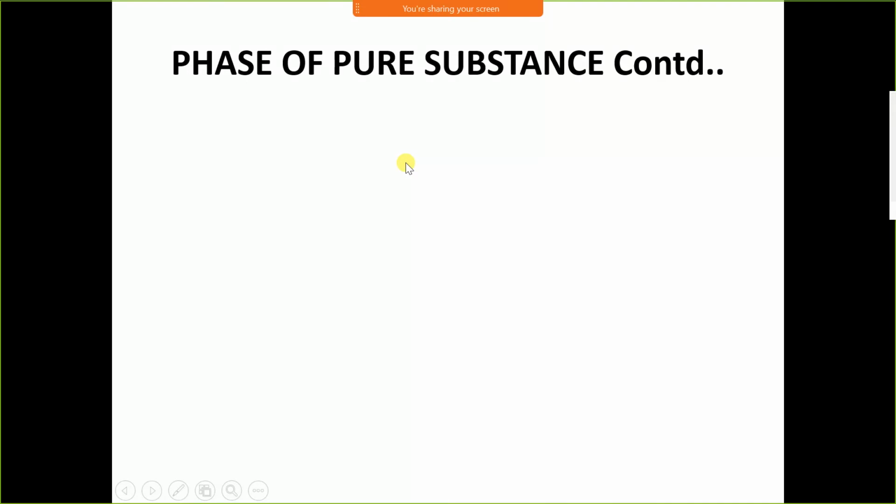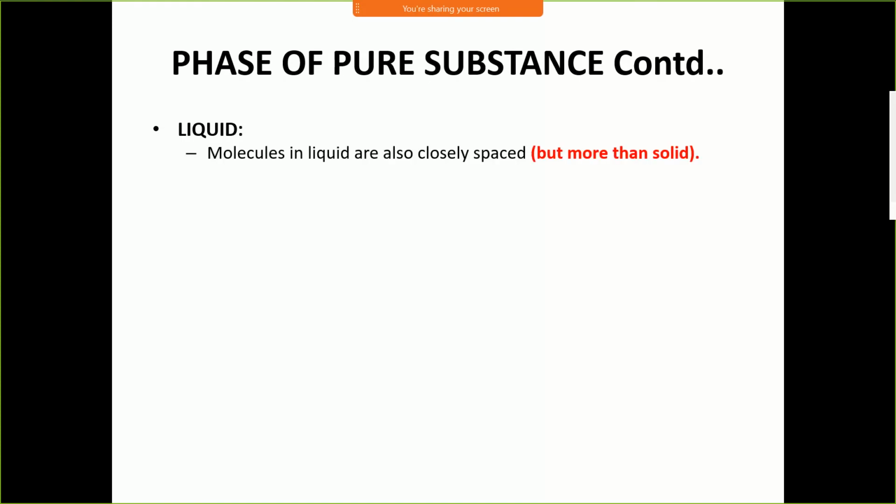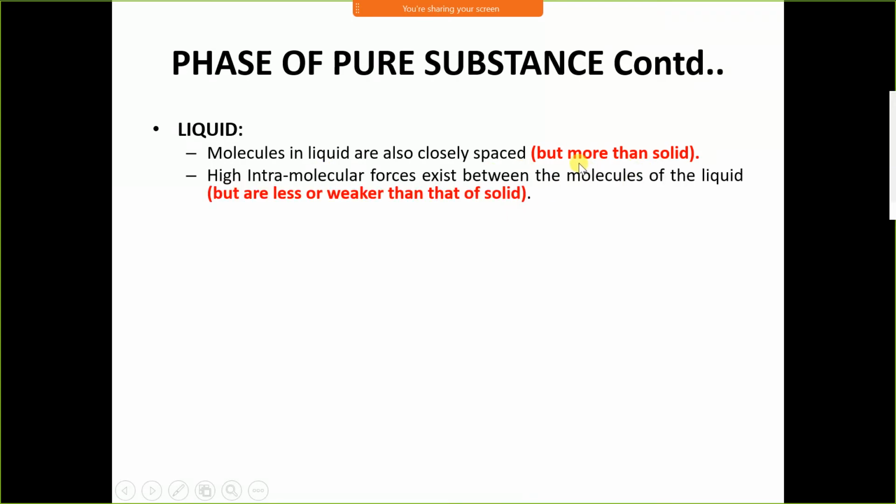Now, the other phases of H2O. Liquid, that is the water state. Molecules in a liquid are closely spaced, but less closely than in a solid, because they can move away from each other.